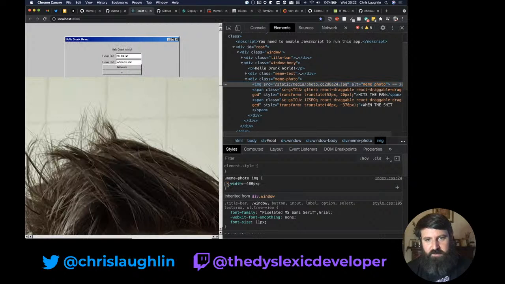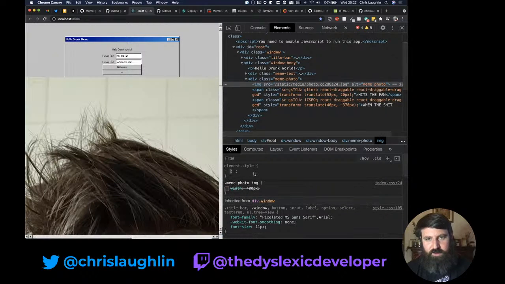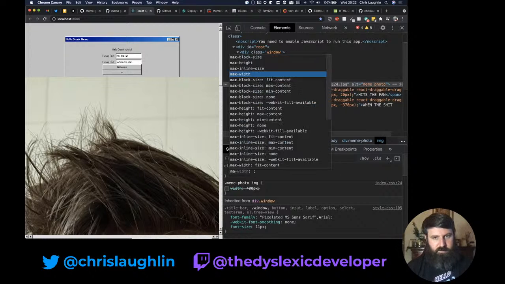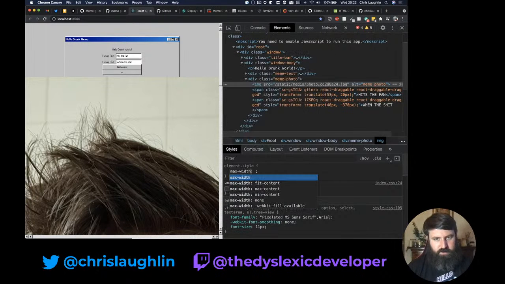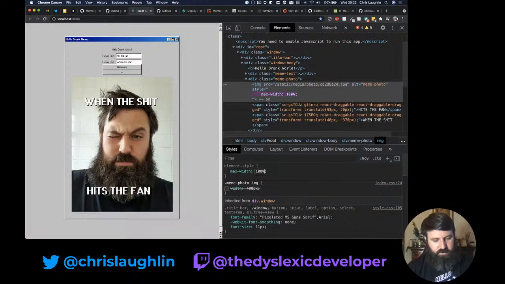So if I do max width... Oh, fuck off. Don't tell me that's it. So max width 100% and the image will automatically resize itself. Why is it that easy though?